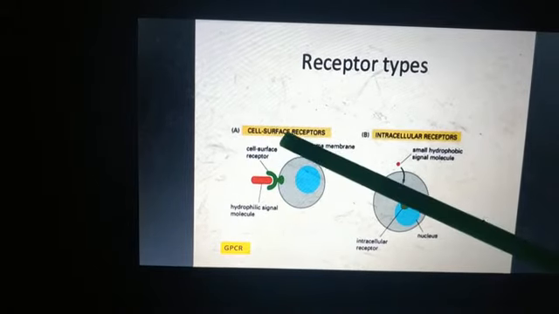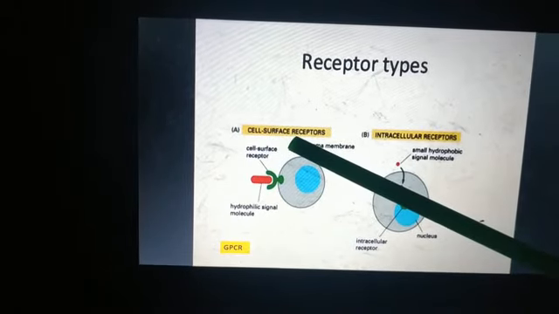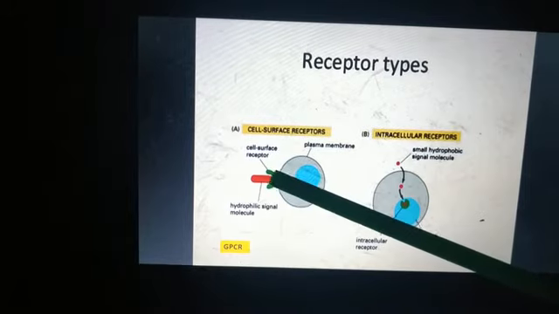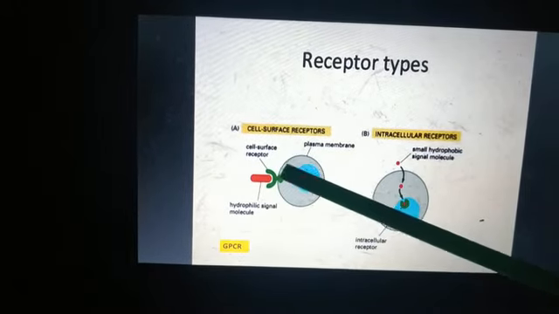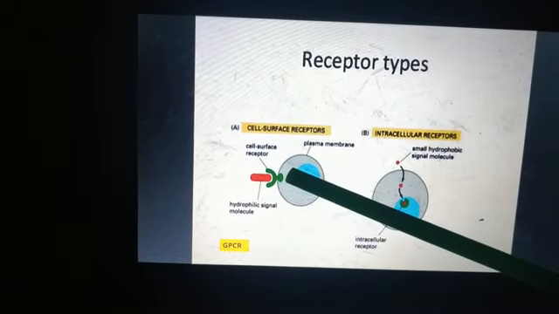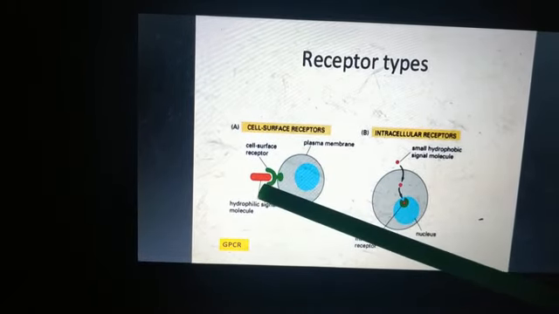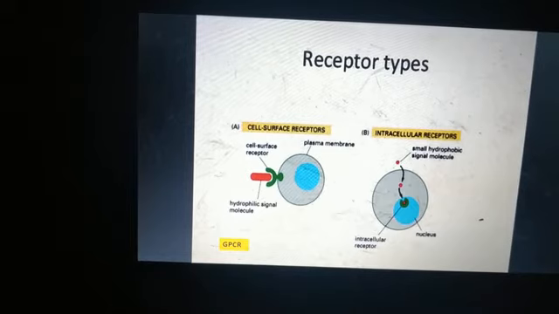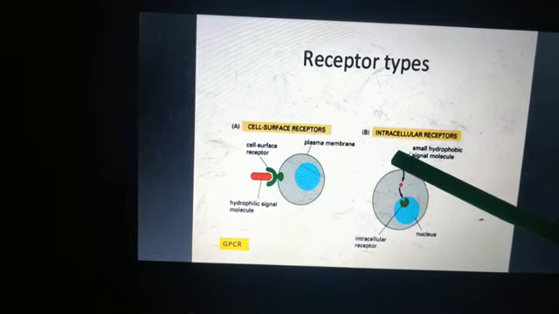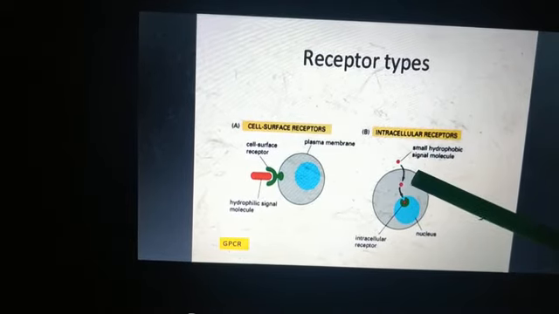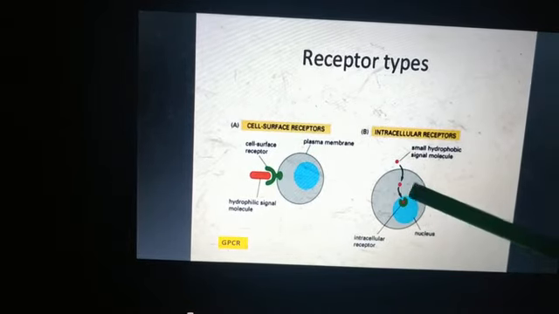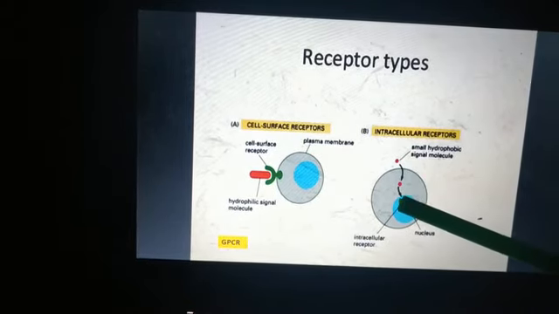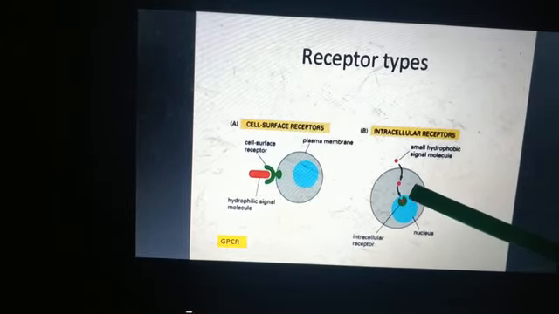Some can be cell surface receptors, that is, the receptors will be present on the surface of the cell. You can see here, suppose this is our cell, the receptor will be present on the surface of the cell. Another example is intracellular receptors. Here the receptors will be present inside, not on the surface. That is why we call them intracellular receptors. The receptor is present here inside.